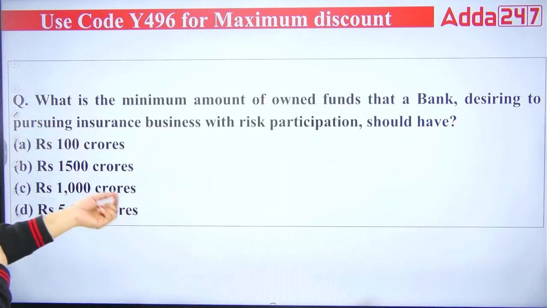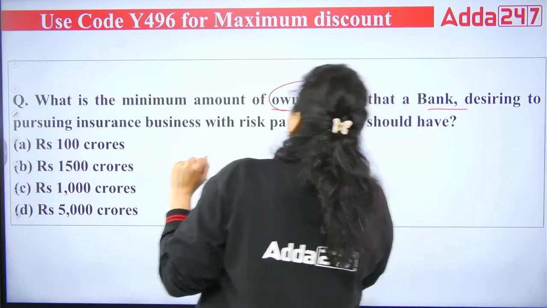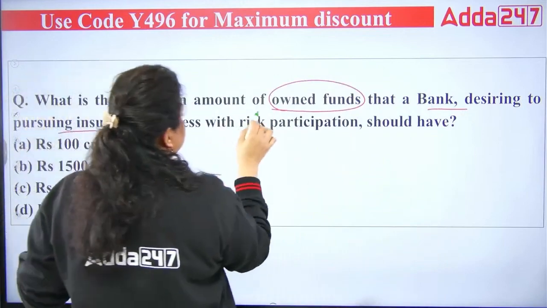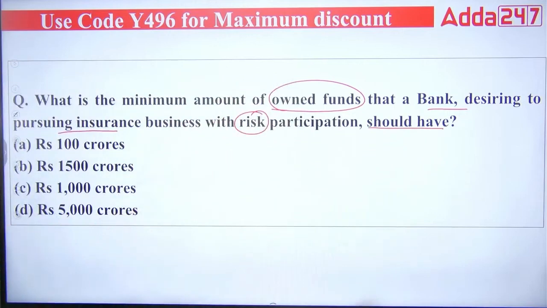Chalo. Now let's start with the questions. First is saying, what is the minimum amount of owned funds that a bank desiring to pursue insurance business with risk participation should have? 100 crore, 1500 crore, 1000 crore, 5000 crore. A, B, C or D?